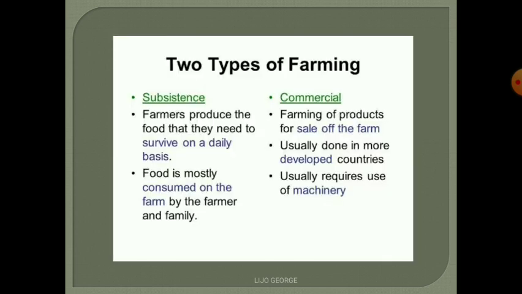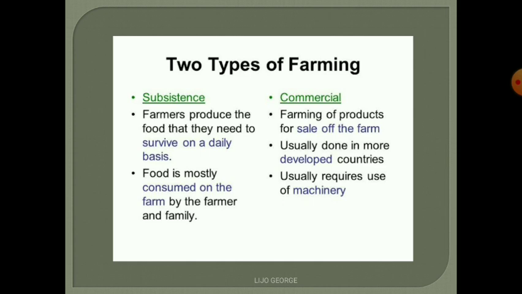Under the heading of subsistence farming, there are nomadic herding, shifting farming, intensive farming, and extensive farming. We will be looking at them very thoroughly in the coming classes. When we look at extensive farming, there are two more points coming up. That is food crops and cash crops. The farm crops like rice, wheat, etc. are the food crops, while cotton, jute, etc. are the cash crops.